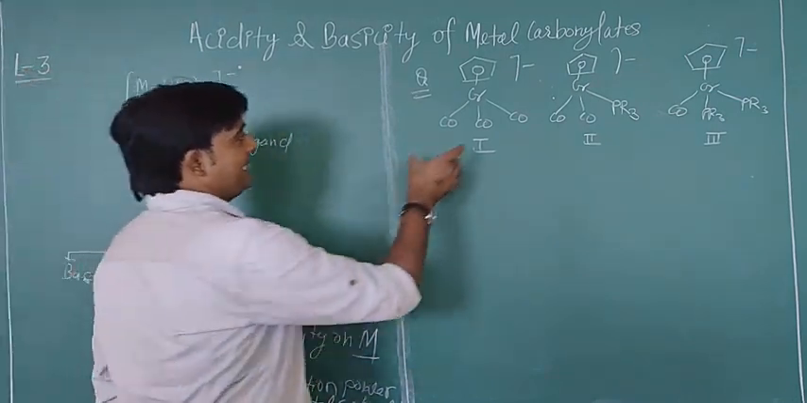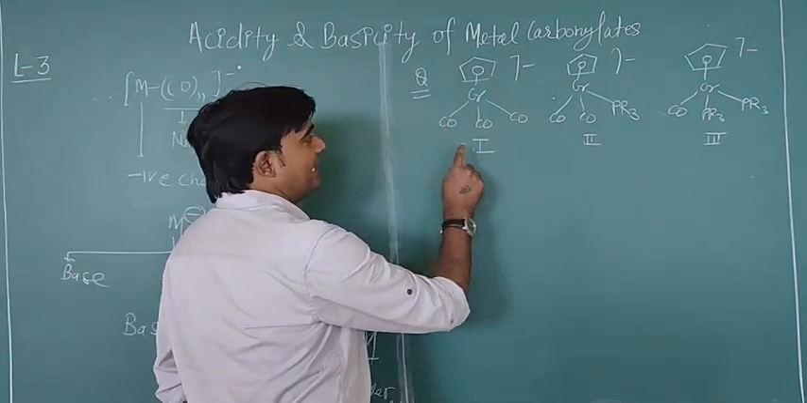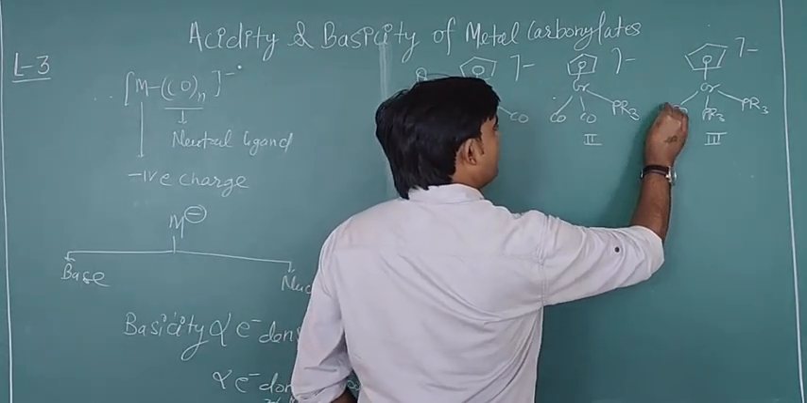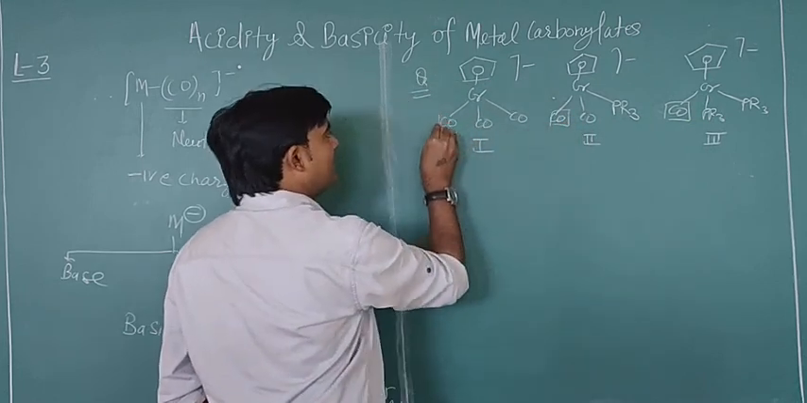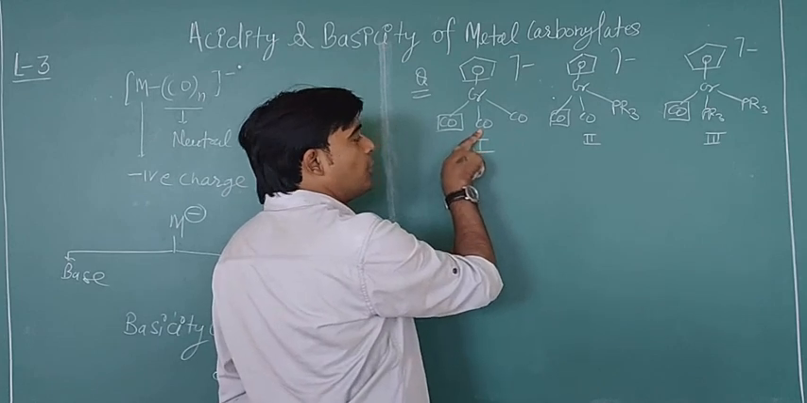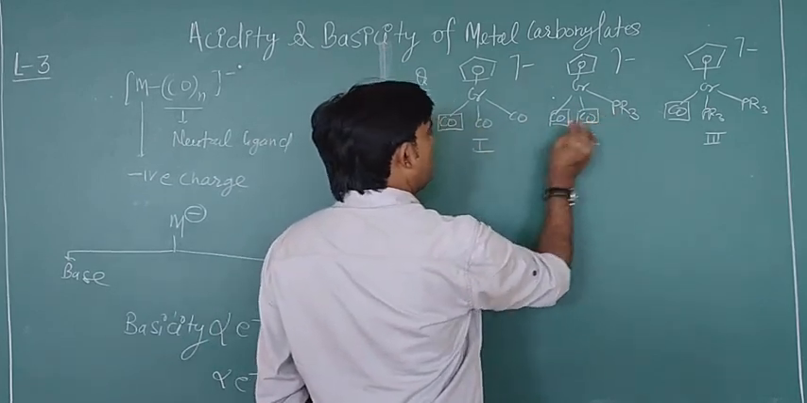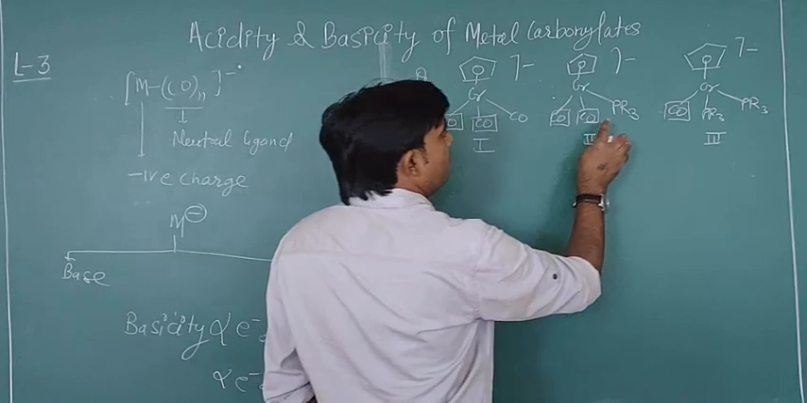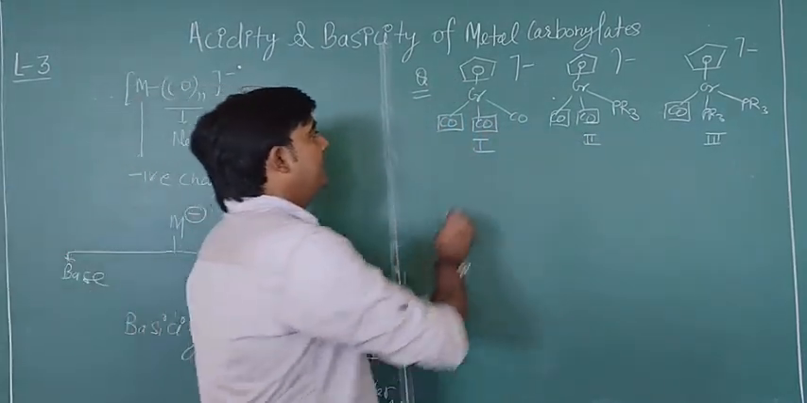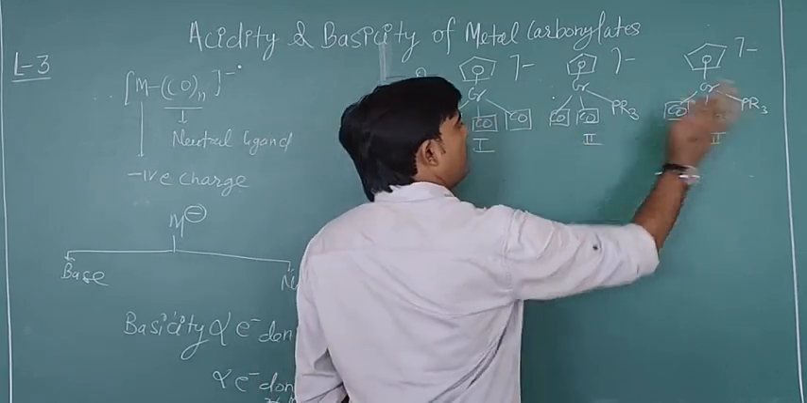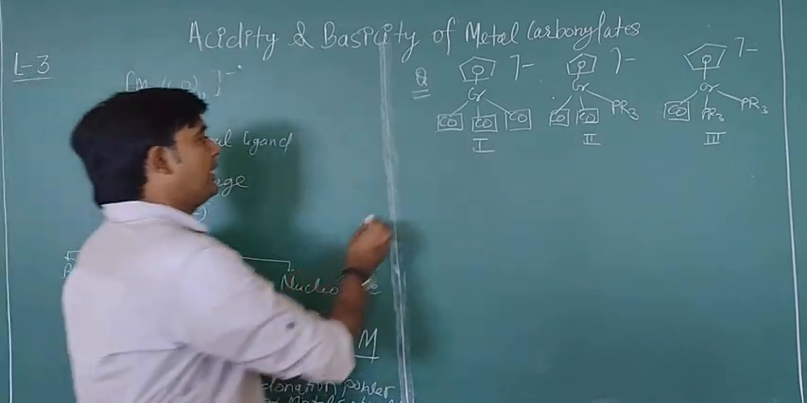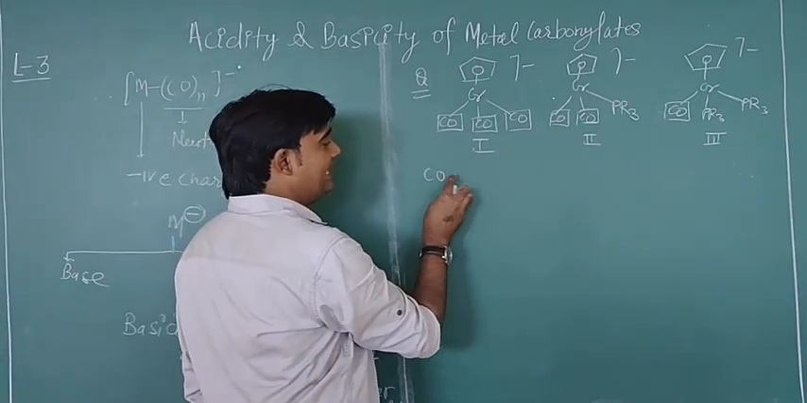Okay, so in this case you can see this is a carbonyl ligand, this is also a carbonyl ligand, and this is also a carbonyl. So this is common in all cases. But here there is one CO, and this is also one CO, and this is also one CO. But in this case there is no other CO, only one CO.